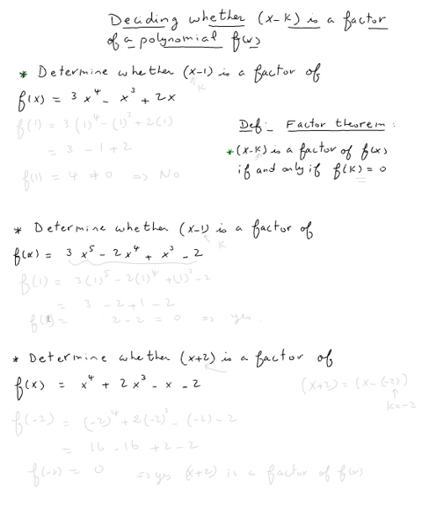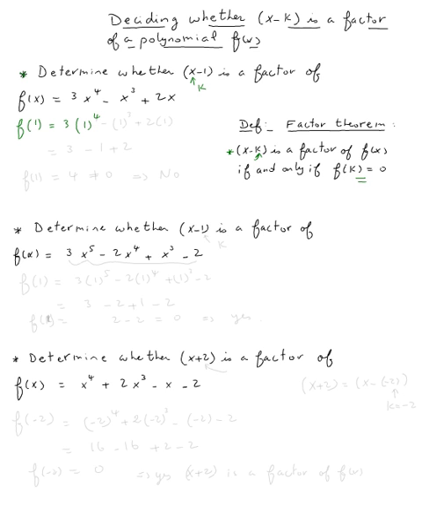Let's do the first example. We try to determine whether x minus 1 is a factor of f of x equal 3x to the 4th minus x cubed plus 2x. By looking at the problem, this is k, right? X minus k. So all we need to check is if f of k is 0, right? Here's the theorem. In other words, all we need to check is if f of 1 is equal to 0. So how do we find f of 1? Just plug in 1 into our function.